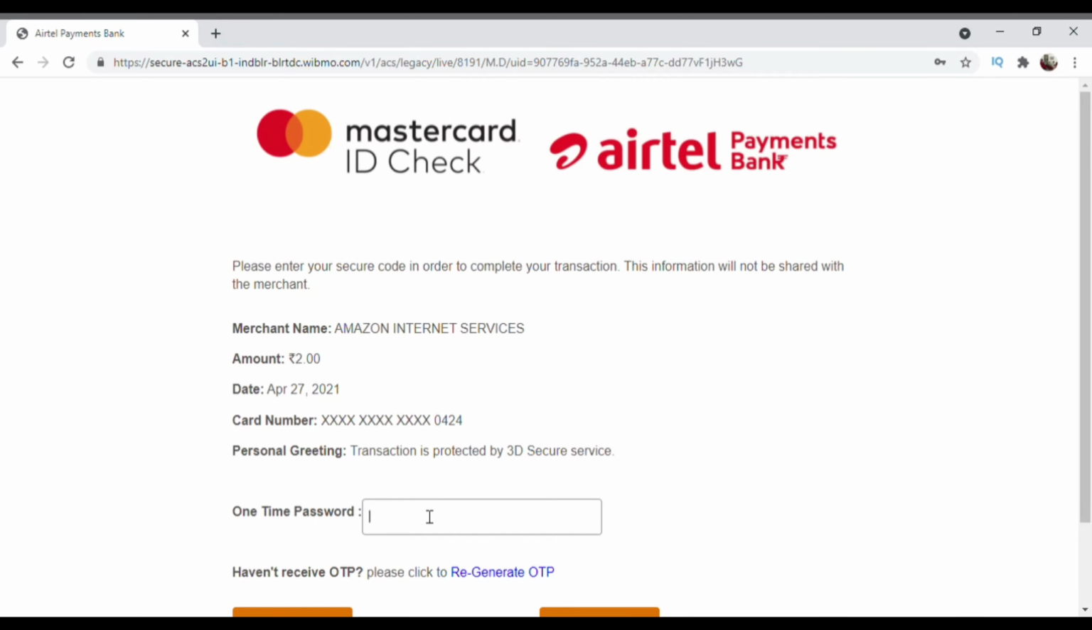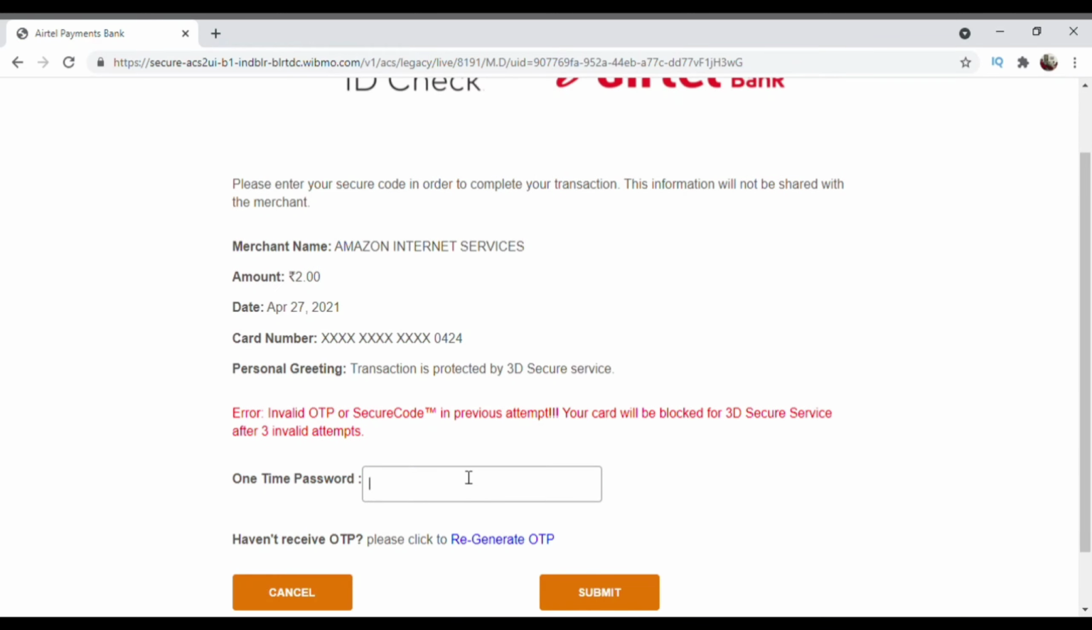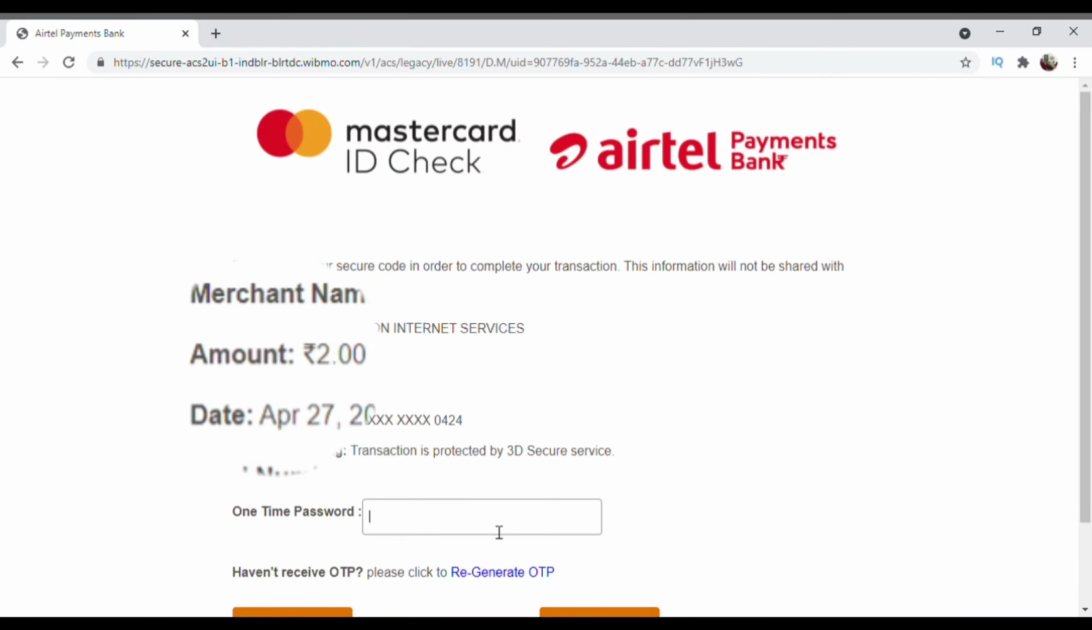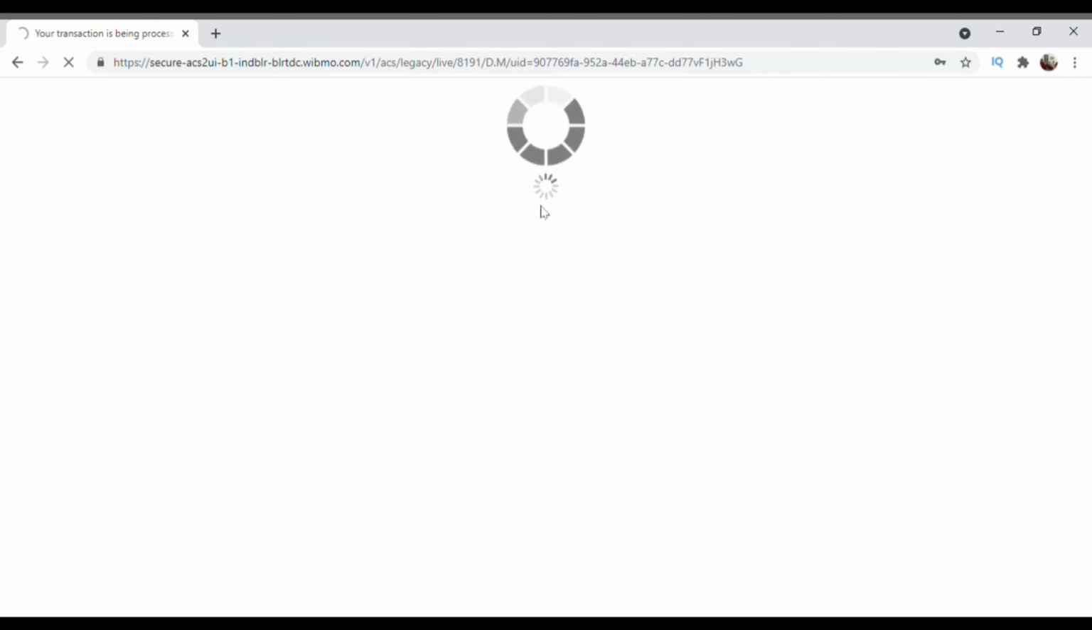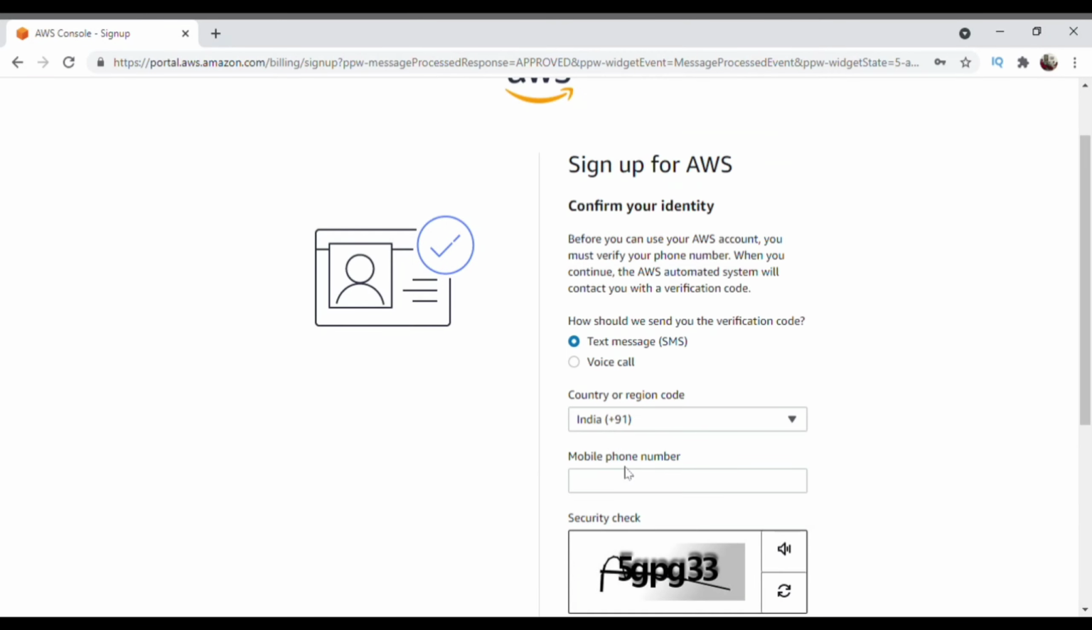After entering your billing information, you will need to enter the OTP received at your registered mobile number. You can see that it's taking only 2 rupees from our account for authorization. After you receive your OTP, just enter the OTP and click on submit button.